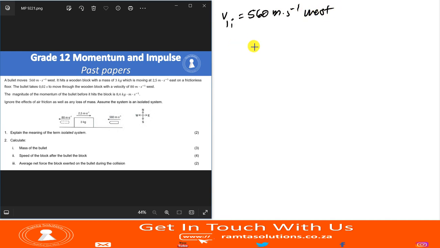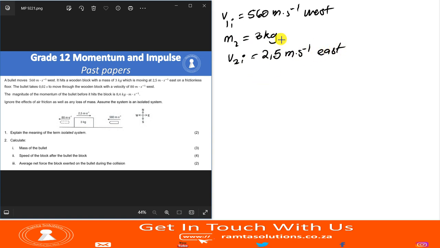It hits a wooden block with a mass of 3 kilograms. So I'm going to call the block 2, which has a mass of 3 kilograms. It is moving at 2.5 meters per second east. So the initial velocity of the block, which is v2 initial, is 2.5 meters per second east.